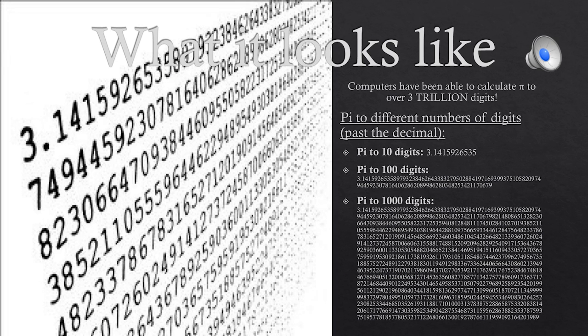Here we'll take a look at what pi actually looks like. We have some examples to different numbers of digits past the decimal point with pi. Pi to the 10th digit is an example, pi to the 100th digit, as well as pi to the 1000th digit. Through a lot of formulas and ideas that have come together to be true regarding pi, computers have actually been able to calculate pi to over 3 trillion digits, which is not where it stops, but that just gives you an idea of how ongoing and continuous the number pi is in general.